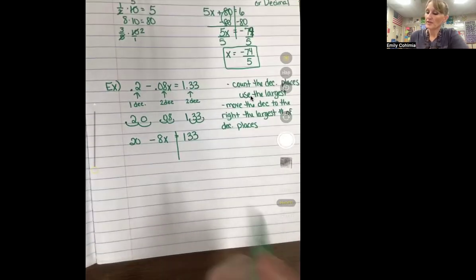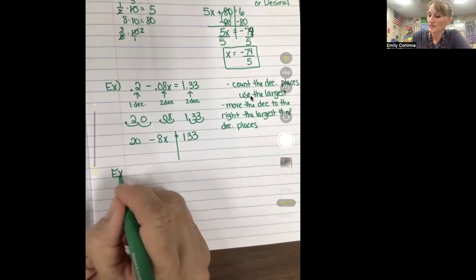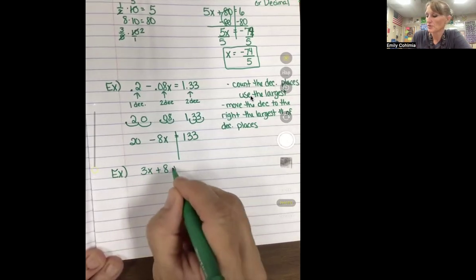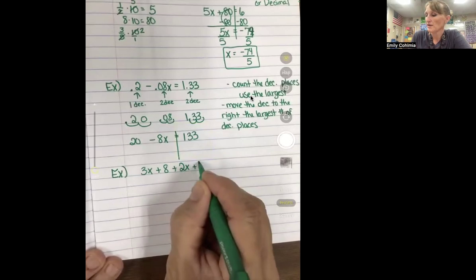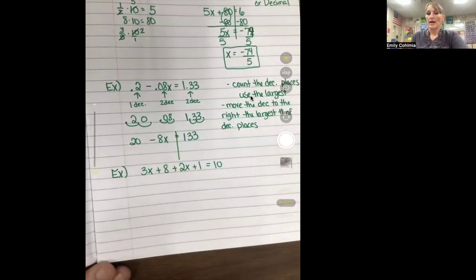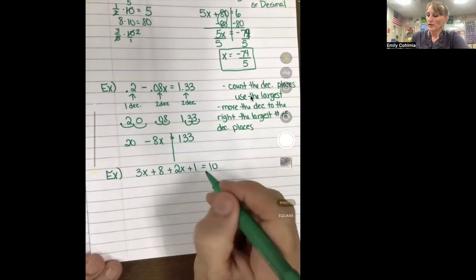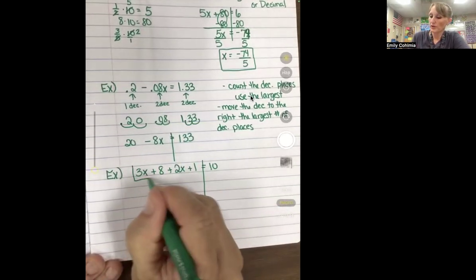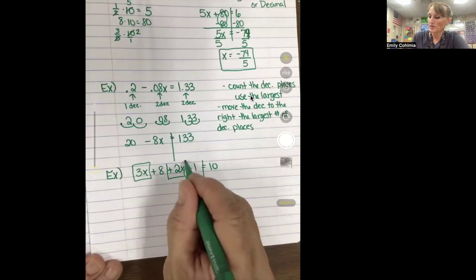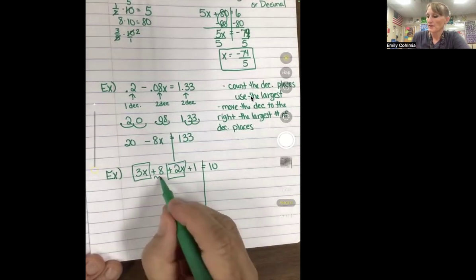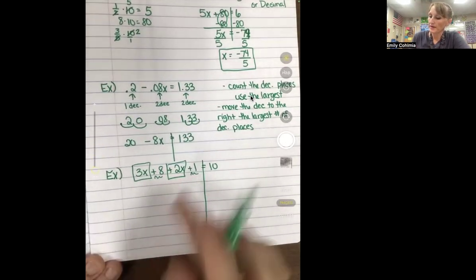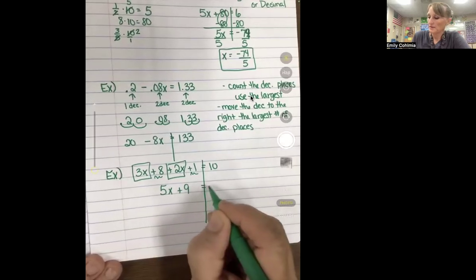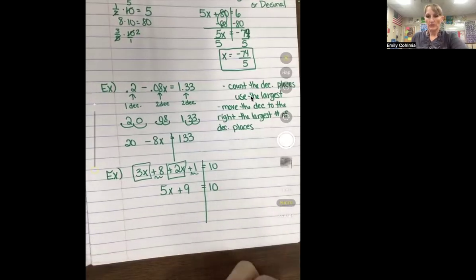Now, the second part of this is you are going to start seeing some problems that might look like this. So 3x plus 8 plus 2x plus 1 equals 10. We know that we've got a bunch of like terms over here. If you remember, we learned how to combine like terms. We box our numbers, and this one is a like term with this one, and we combine them. So we have 5x plus 9 equals 10.